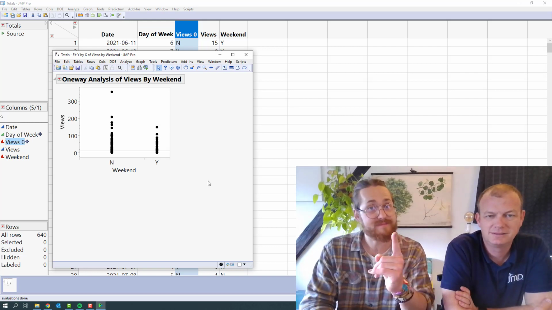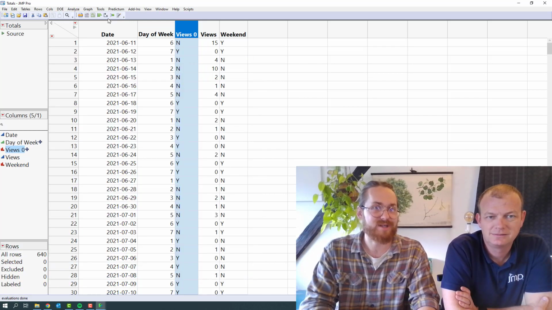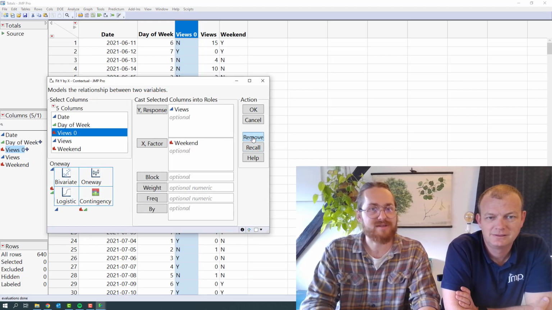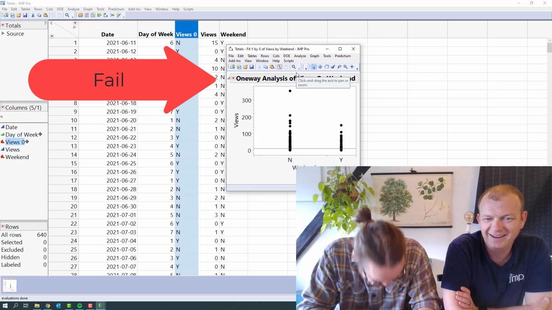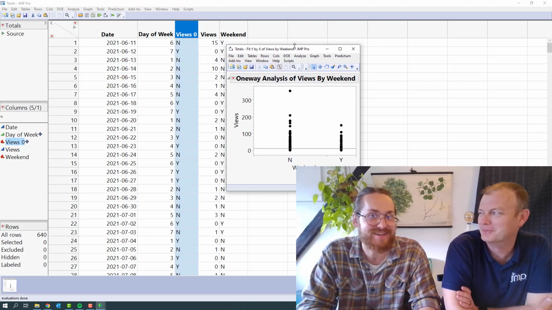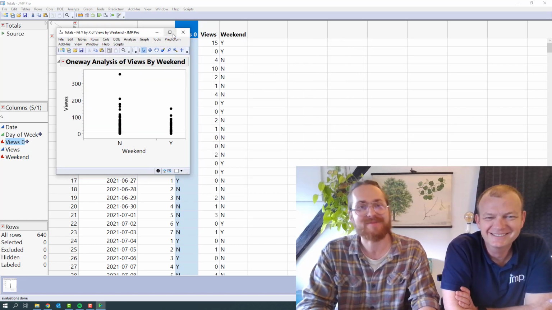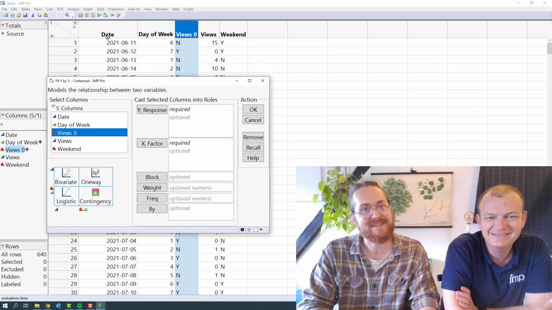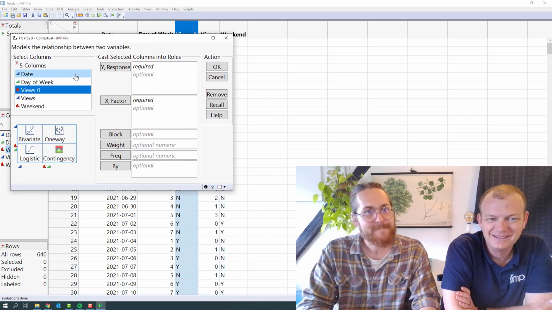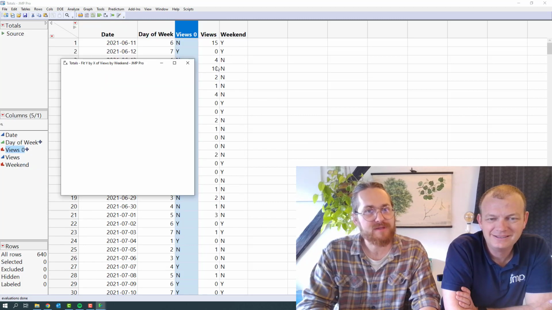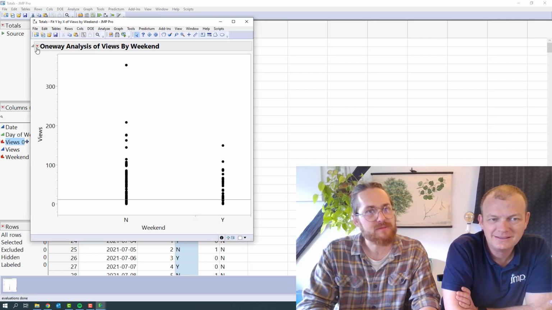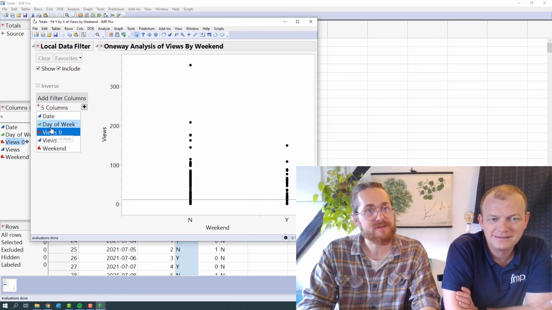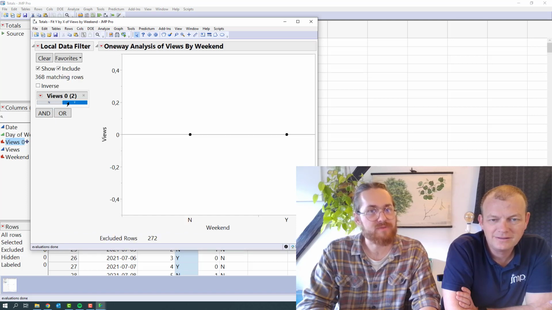So if you want to enlarge a window in JMP, the best way of doing it is by taking something within the analysis and grabbing it. I wanted to move it, but I didn't. One more time, guys. I'll do that recall, move it up there, make it large, add a local data filter by views, and then only look at no's.